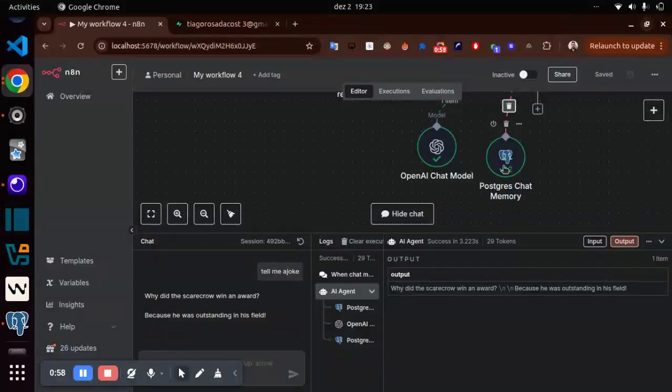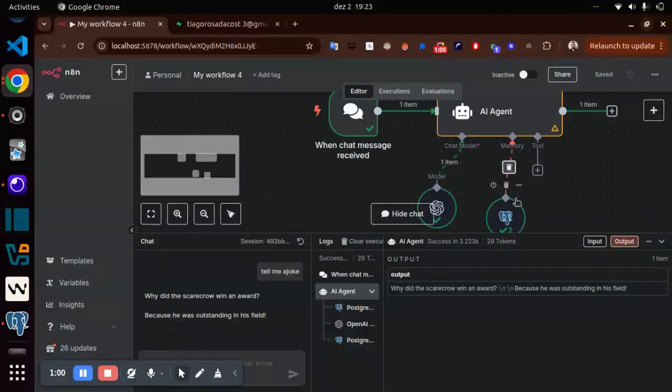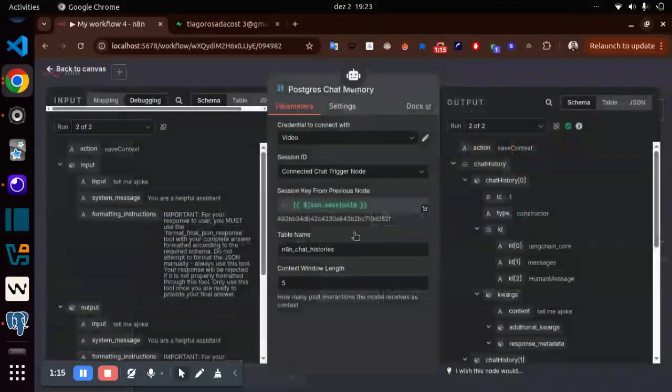It's something good because imagine if the user interacts with the AI chatbot, and after some days, one week or more, the user starts to interact again. Something important here: this field here is the identification of the discussion. Imagine you have a WhatsApp chat AI chatbot or a Telegram chatbot. You can put here the chat ID, the user identification.